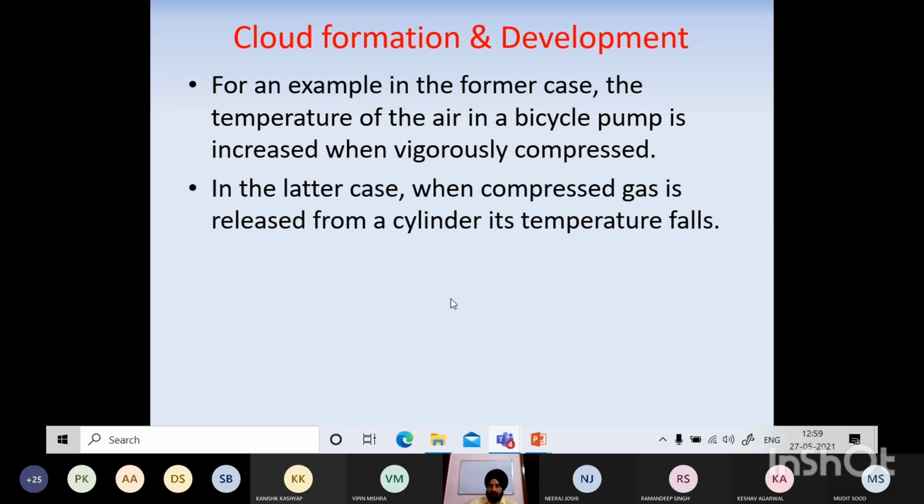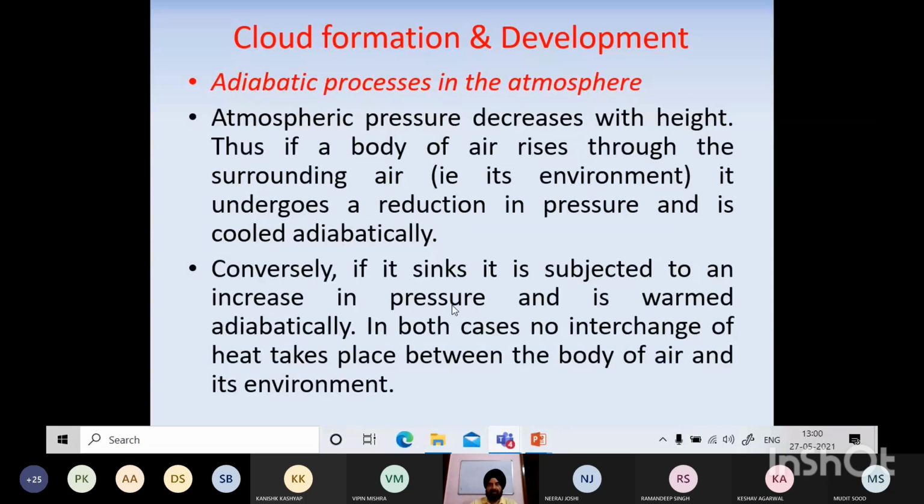जैसे आप CO2 रिलीज करोगे, वो गैस अंदर से हाई प्रेशर पे होती है. When pressure is released, it gets cooled, and it gets so cooled even ice जम जाती है उसकी funnel के ऊपर. तो आपका CO2 cylinder है, CO2 extinguisher. So यही process आपका atmosphere में लगता है. Atmospheric pressure decreases with height. Thus if a body of air rises through the surrounding air, it undergoes reduction in pressure and cooled adiabatically.